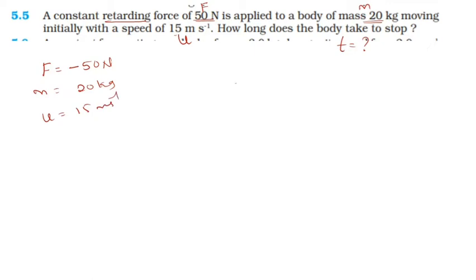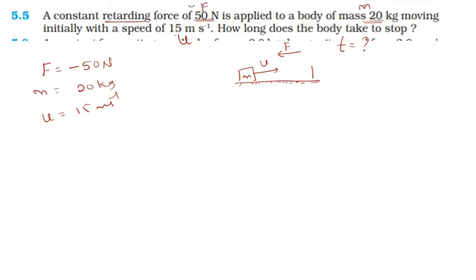Say there is a body on a horizontal surface, of mass 20 kg, moving with the initial velocity u. If a retarding force, an opposing force, acts, what happens after traveling some distance?